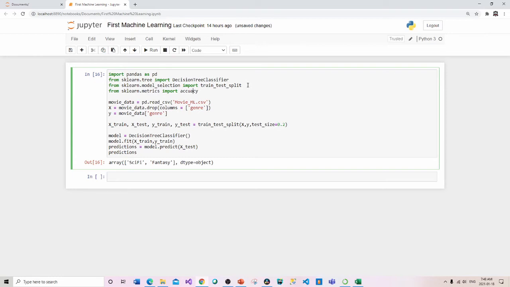Just want to make sure I spell it right because as you probably have guessed by now, I'm terrible at typing and talking. Accuracy underscore score. Okay. So now in order to use that, what I can do is call this accuracy score because it's a function. And what I'll do is put that here and pass it 2 parameters. And like I said before, we want this one here as our first argument, and then this one here.